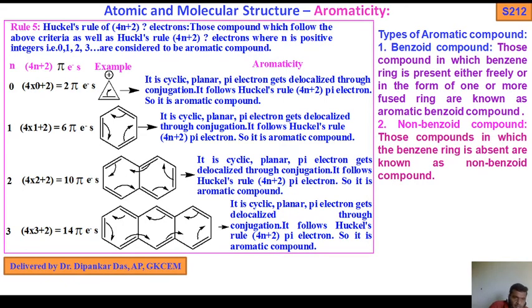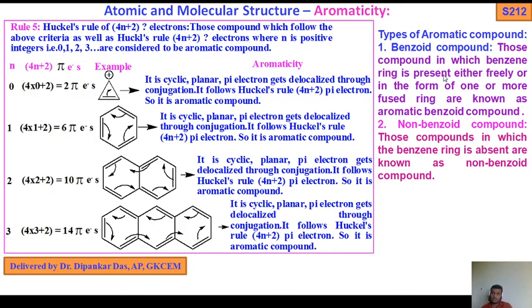Which one is an aromatic compound? We get the value of n, and from this we get whether it follows 4n plus 2 pi or 4n pi. So this is rule 5, aromaticity corresponding to the fused benzene rings, here naphthalene, anthracene, and also benzene. Now the types of aromatic compounds.